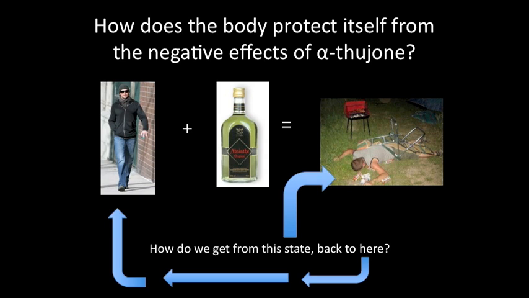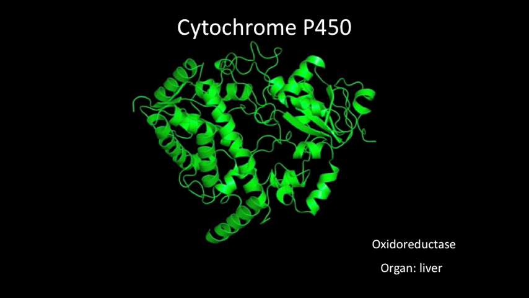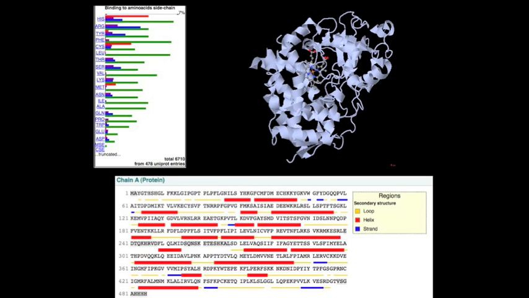So, for our Molmodac project, we wanted to know how the body deals with alpha-thujone and manages to get us from here back to here. Alpha-thujone is metabolized by the protein cytochrome P450, shown here in green. In order for the metabolism of alpha-thujone to begin, human cytochrome P450 must be present and carrying a hemoglobin group in its active site, seen here in the cartoon representation of the protein.